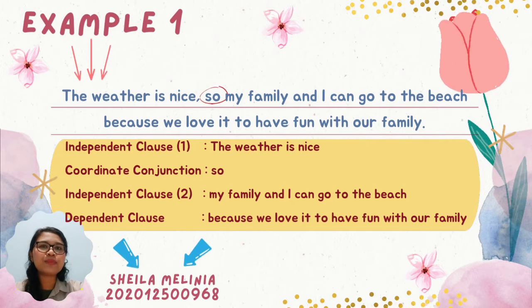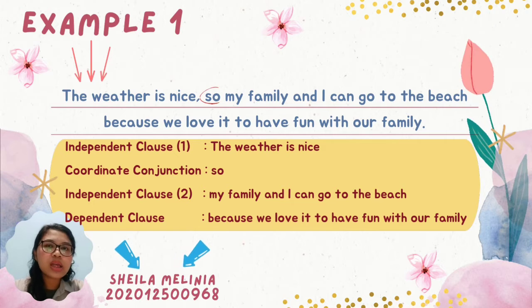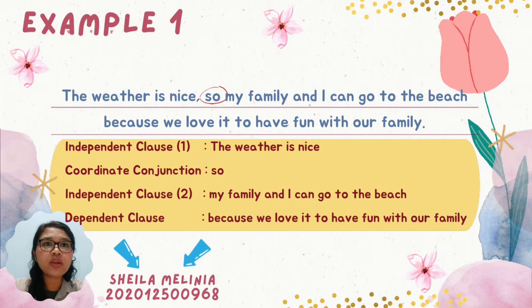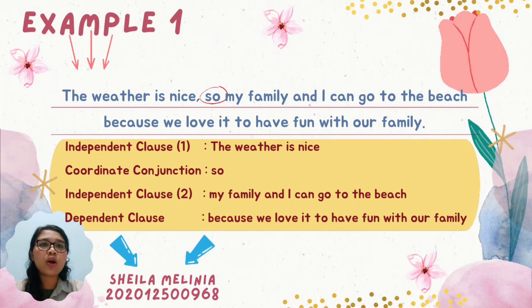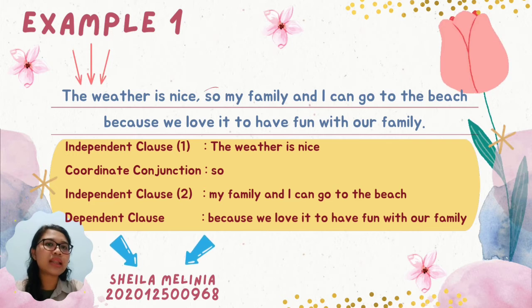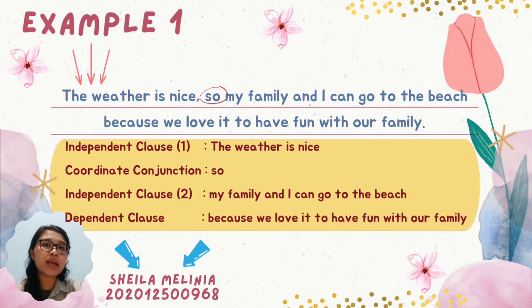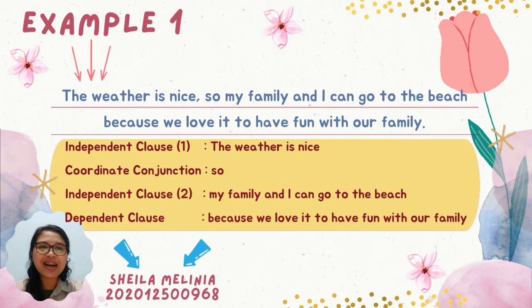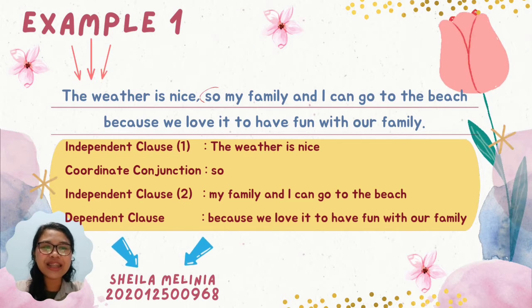Then next, I have already provided a dependent clause. As you can see, because we love to have fun with our family is the dependent clause in the compound complex sentence. Why? Because that clause tells us more about the situation or explains the reason related to the action, but it cannot be a complete sentence on its own. So that is my explanation of this example. I think it's enough. Thank you.